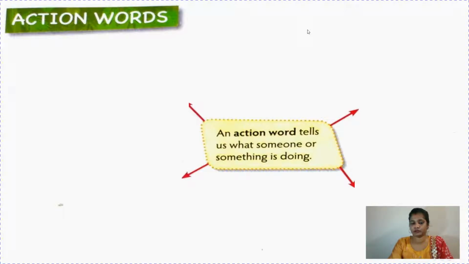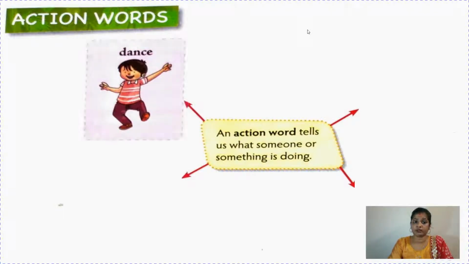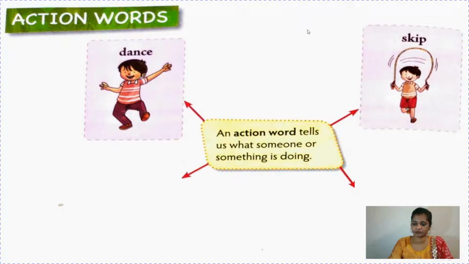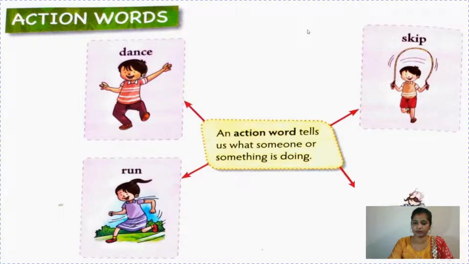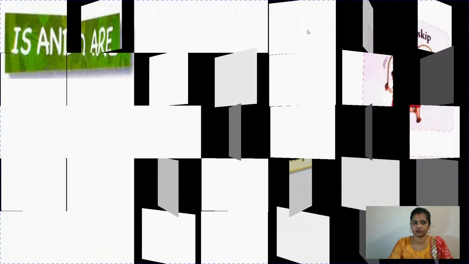They will be known as verbs. For example, dance. Can you see a boy is dancing? So here dance is a verb or action word you can say. Skip, run and cook. So whatever you do, whether you dance, skip, run, sleep, think, stand, sit, whatever you do, they will be known as action words, that is verbs.